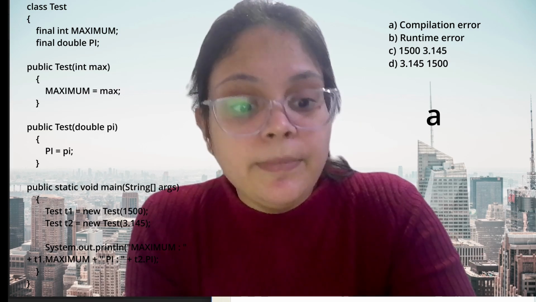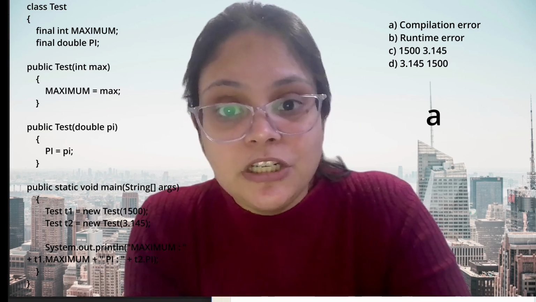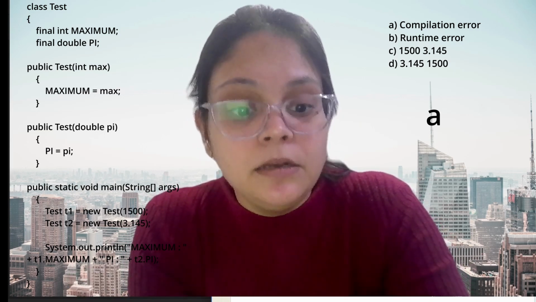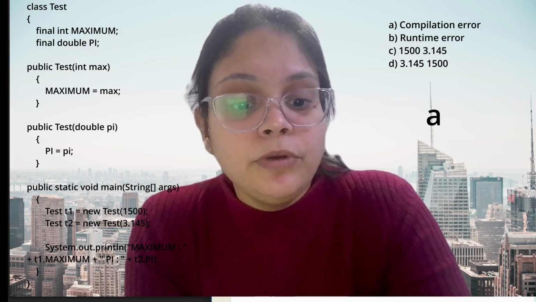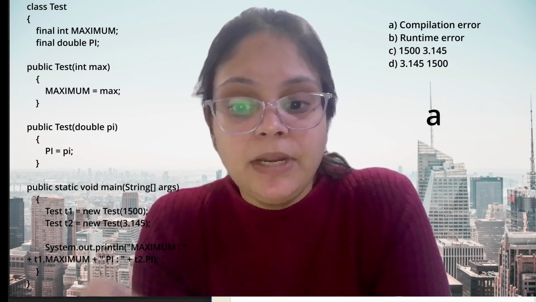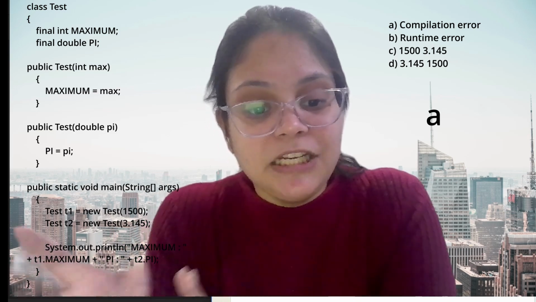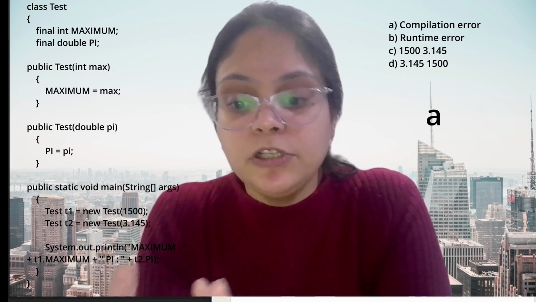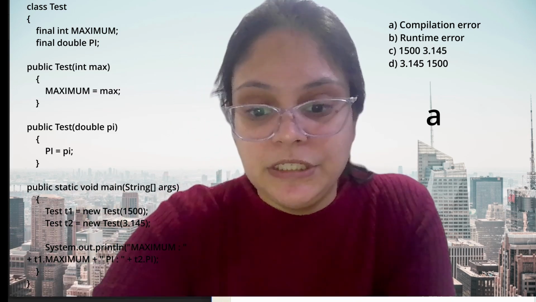But if that constructor is not initializing any of your final variables, then there will be a problem. So it is giving you the compilation error, asking you to initialize all the final variables before their actual usage.